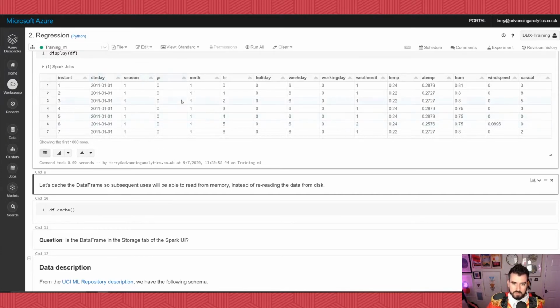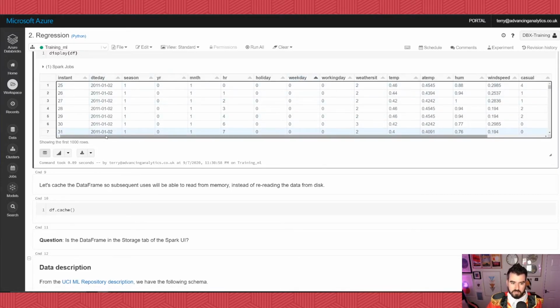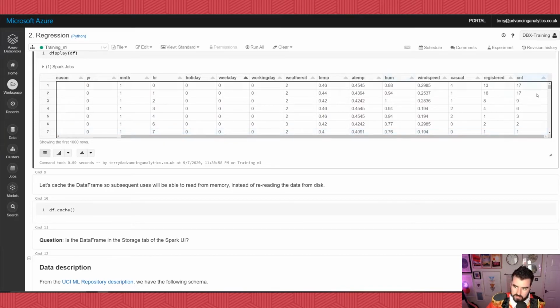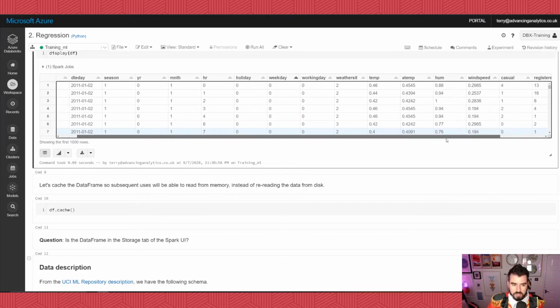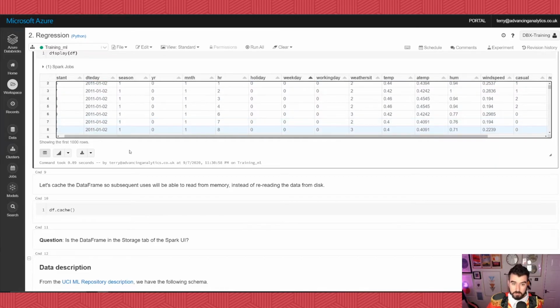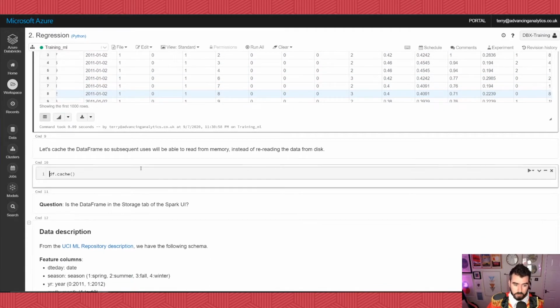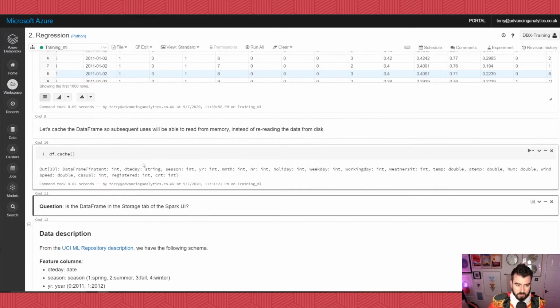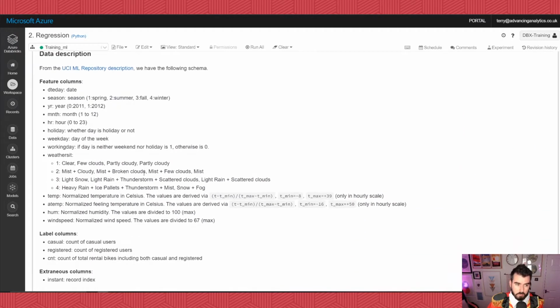We've got a date, we've got the season, we've got a whole load of different pieces. And what we're trying to predict is this final column over here, count. That is the number of bike rentals that have happened in that particular period. So we're doing a regression. We're going to cache our data first. So this is our data frame, df.cache, and that's us saying I want to force this data now to reside in memory.